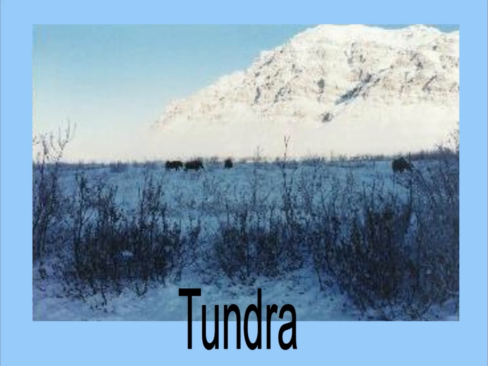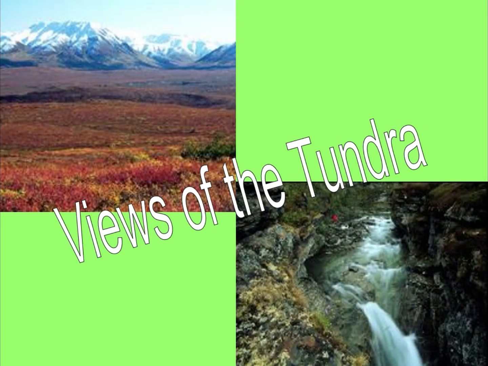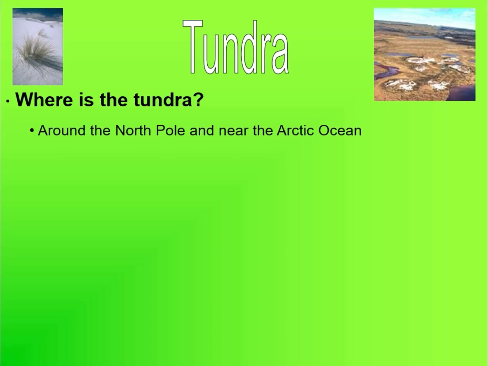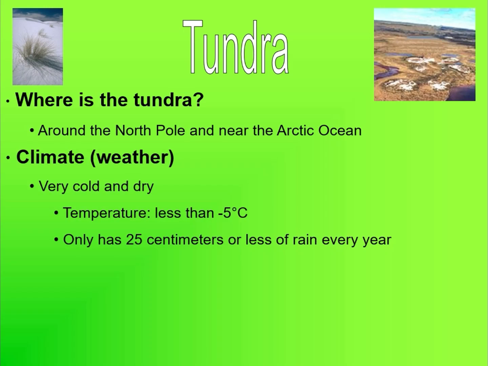Starting with the first biome, which is tundra. There are some views of the tundra as you can see on the screen. About the location of tundra, we can say that it is around the North Pole and near the Arctic Ocean, and the temperature is less than -5 degrees, so we can say that tundra is cold and dry and only has 25 centimeters of rain yearly.